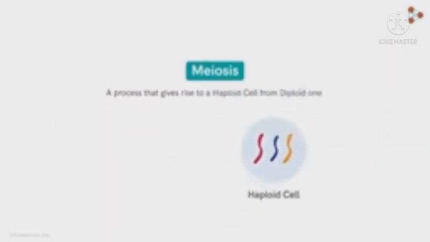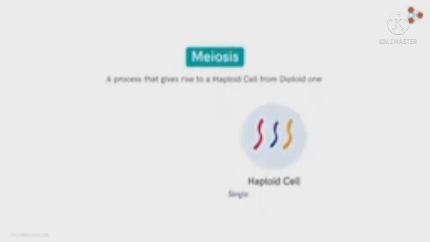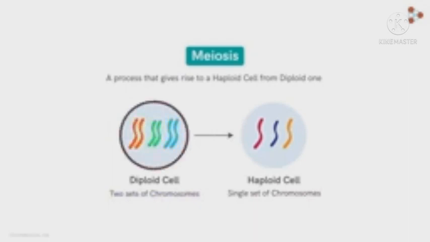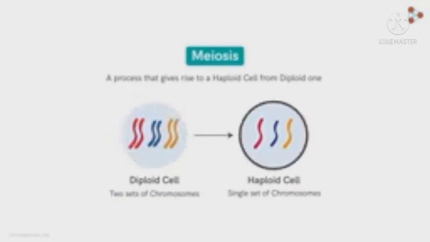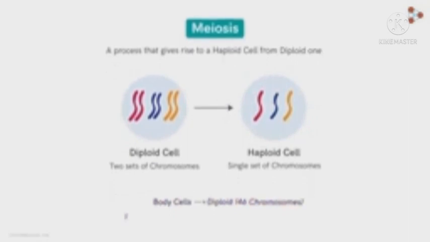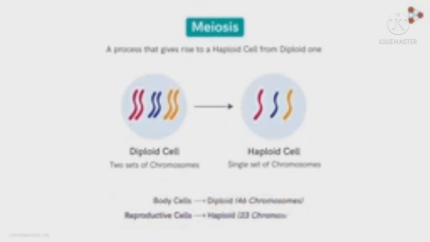Well, a haploid cell is the one that has a single set of chromosomes, while a diploid cell has 2 sets of chromosomes. That means a diploid cell has chromosomes in double doses, while a haploid cell has chromosomes in a single dose. So the cells in our body with 46 chromosomes are all diploid, while the reproductive cells are haploid with 23 chromosomes.